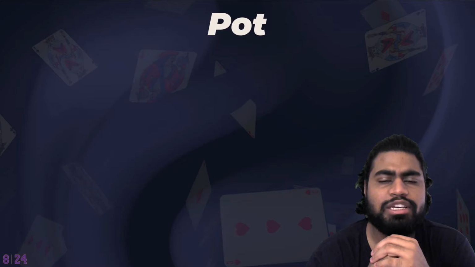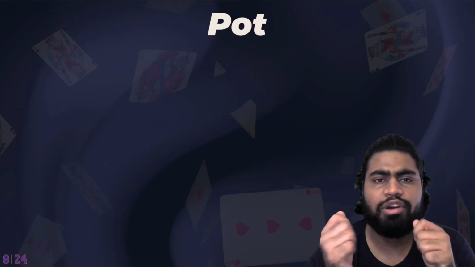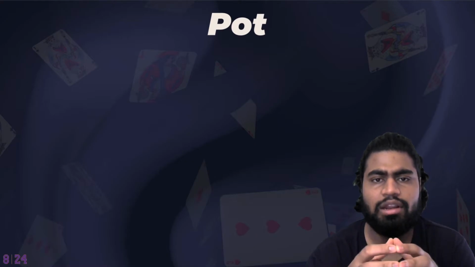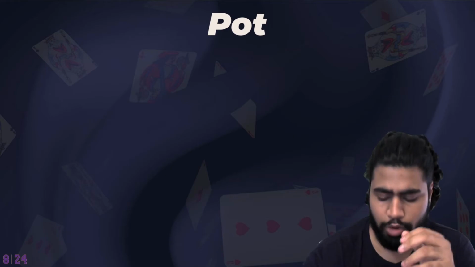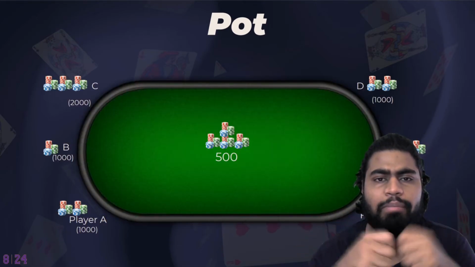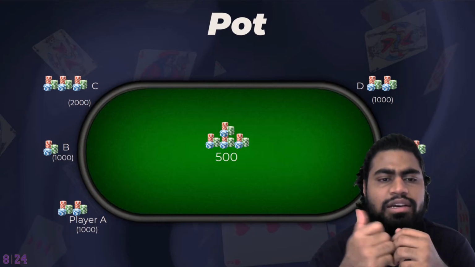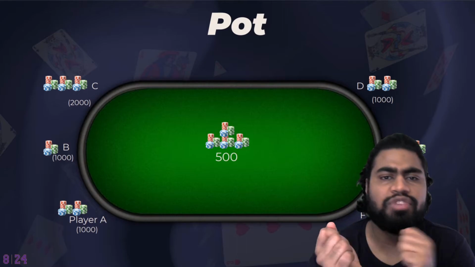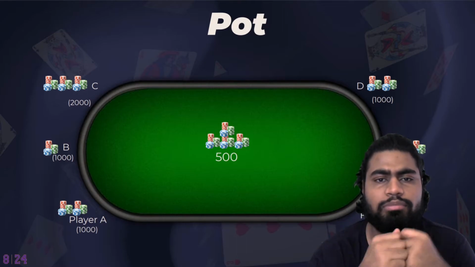The next term is pot. Pot is basically the amount of money that everyone bets in the game. It goes into the center of the table, and that sum of money is called pot. So in this case, the amount of money that people have bet and it is at the center is 500, which is the pot. And at the end of the game, whoever wins the game takes away all the money in the pot.